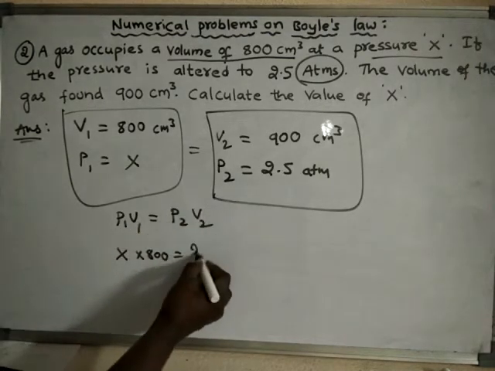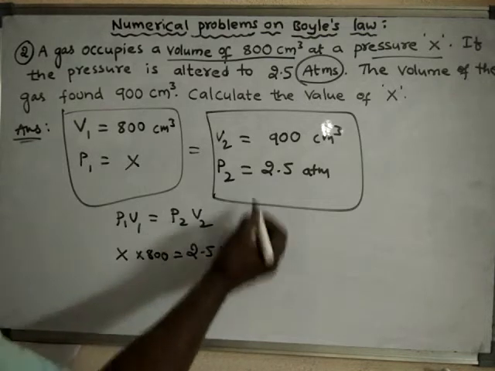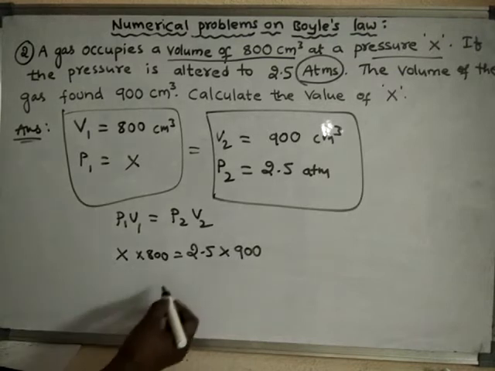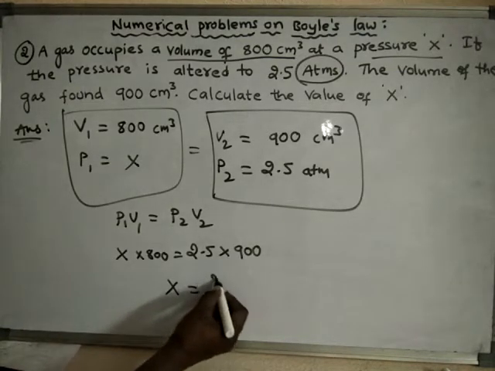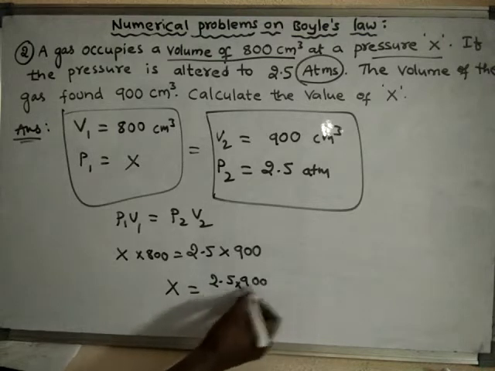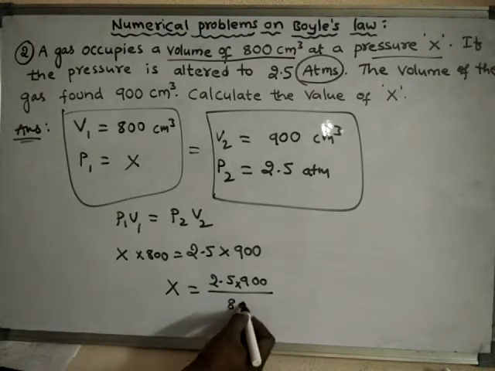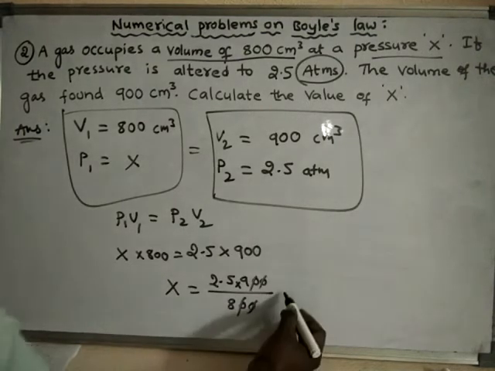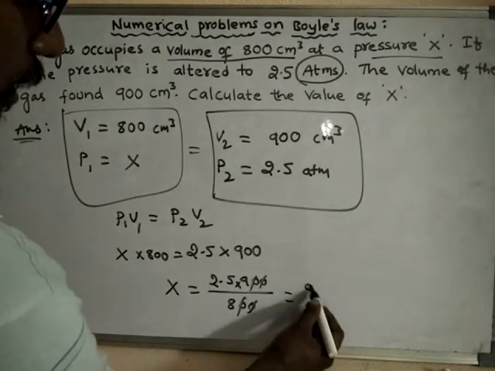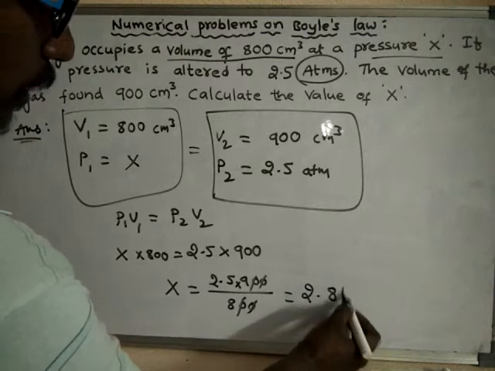What is P2? 2.5. What is V2? 900. Then X will be 2.5 into 900 by 800. Two zeros we can cancel. Finally if you calculate, you will get the value as 2.81